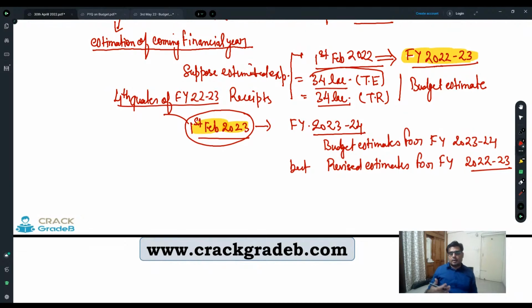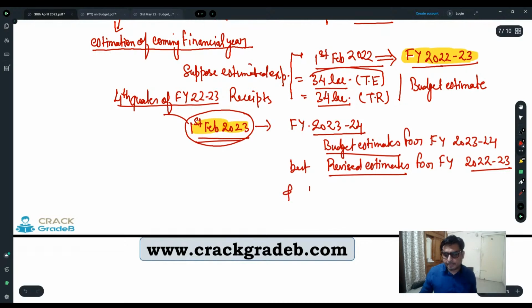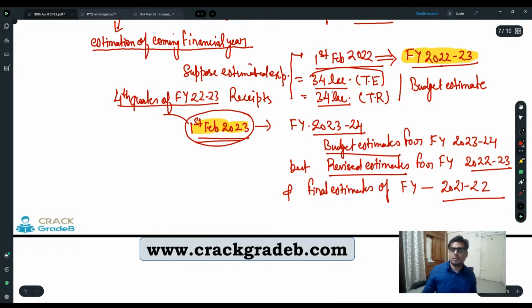So actually, every year when the government presents the budget, they present three things. One is the budget estimate, which is for the upcoming financial year. Then they present the revised estimate for the financial year which is already going on when the budget is presented. And they also present the final estimates of the financial year which is already completed by this date, that is 2021-2022, right? So in this way, the government presents three sets of data.